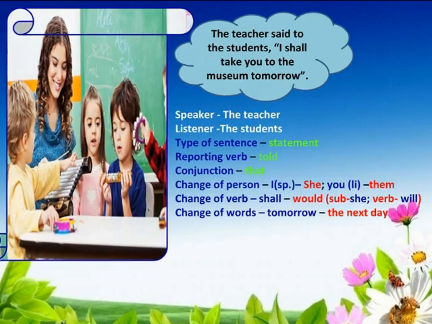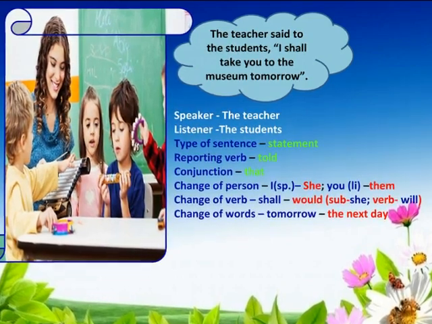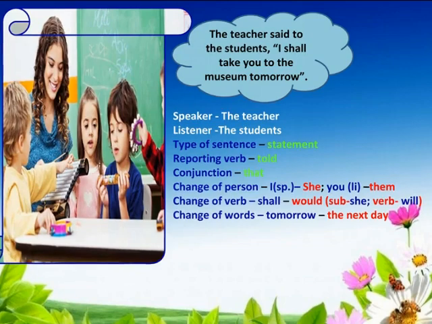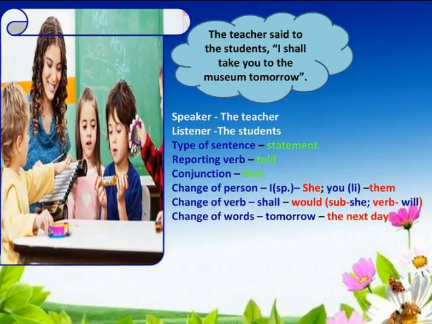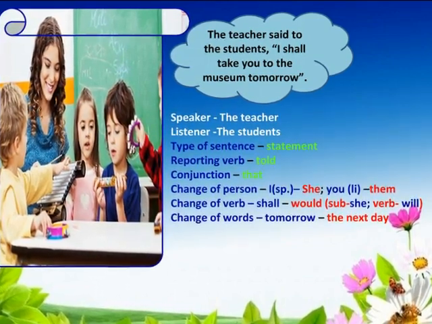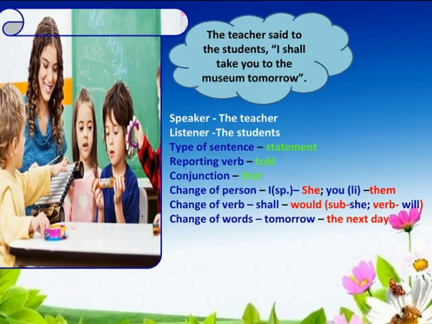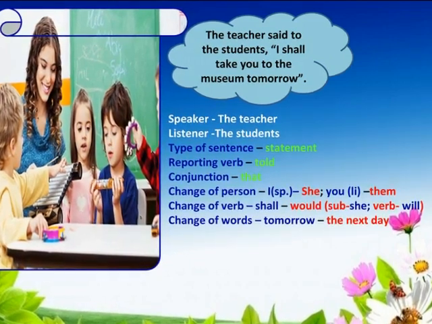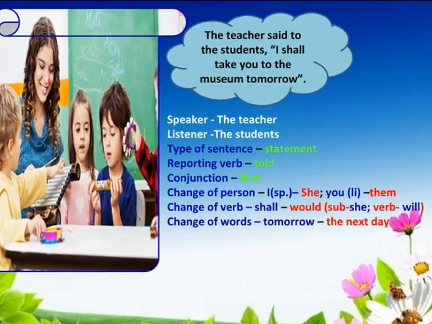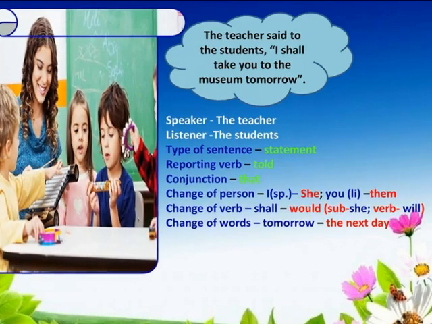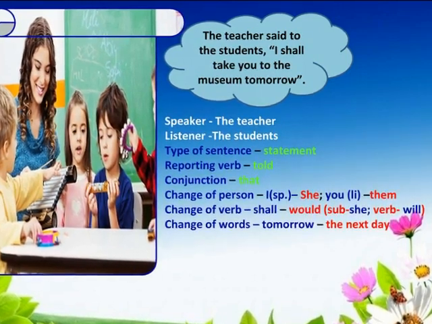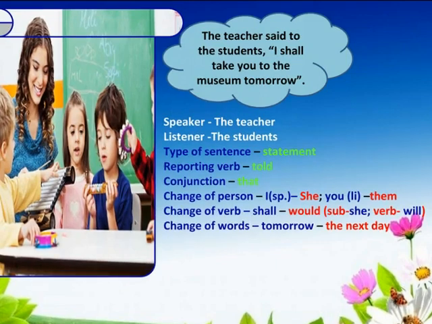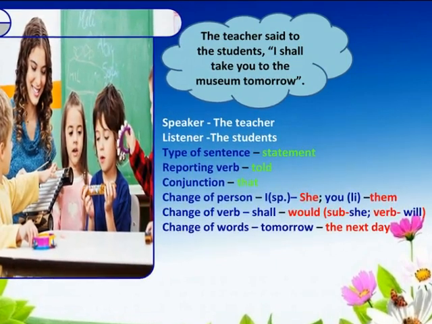The fourth rule of reported speech is the change of person. As per left hand rule technique, in the given sentence, I refer the speaker the teacher and it is changed into she. As per right hand rule technique, you is in the object position and it refers to the listener students, that is in the plural form, therefore it is changed into them.